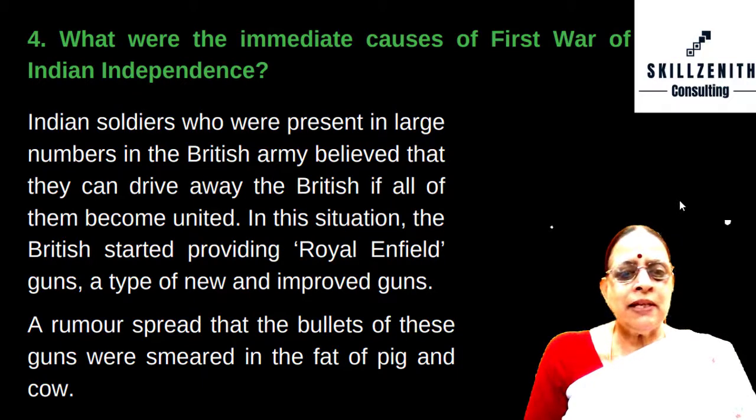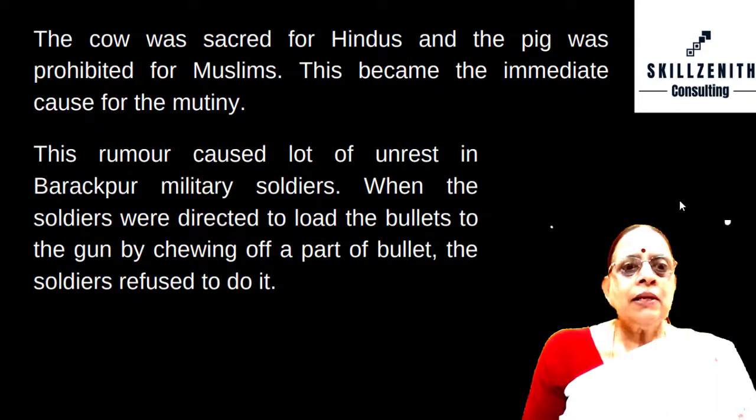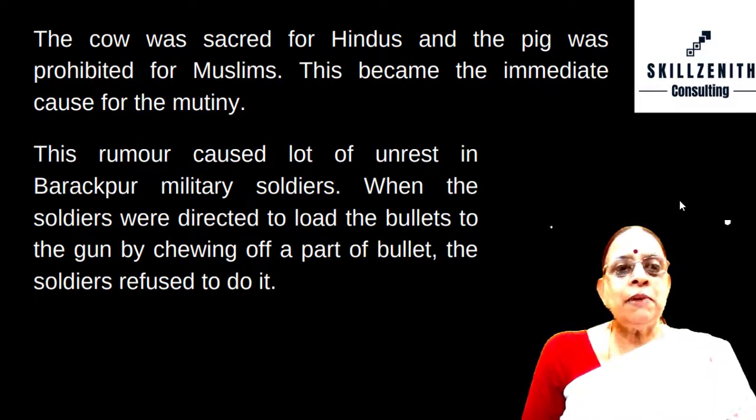A rumor spread that the bullets of these guns were smeared in the fat of pig and cow. The cow was sacred for Hindus and the pig was prohibited for Muslims. This became the immediate cause for the mutiny. This rumor caused a lot of unrest in Barakpur military soldiers. When the soldiers were directed to load the bullets to the gun by chewing off a part of the bullet, the soldiers refused to do it.